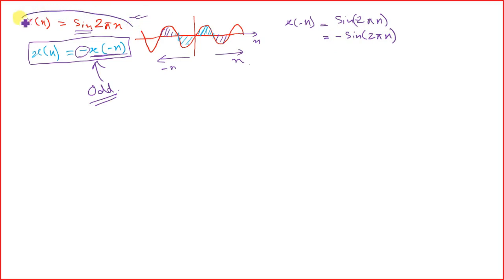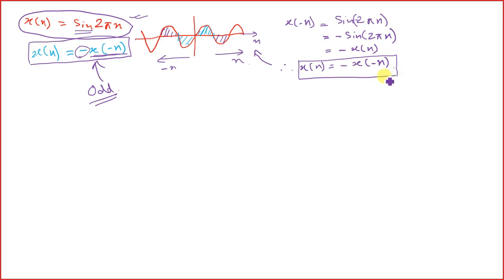So if you compare this equation, we can write it as minus x[n]. Therefore x[n] is equal to minus x[-n]. So graphically we have seen why this is odd, and mathematically we have now proven that this signal is an odd signal, right?